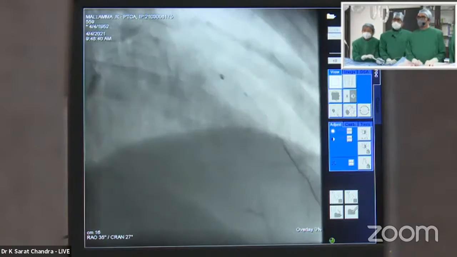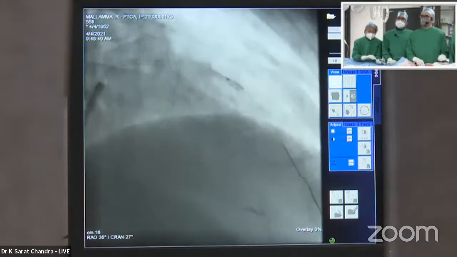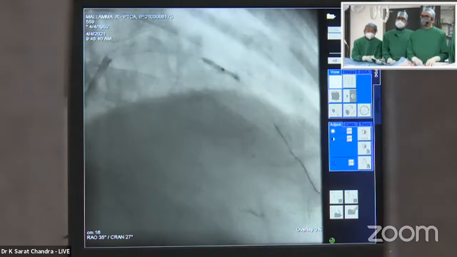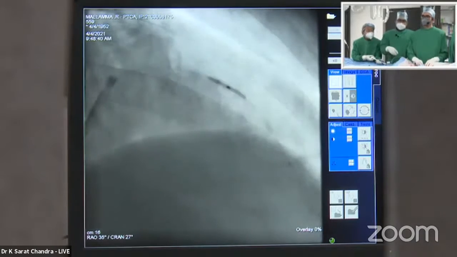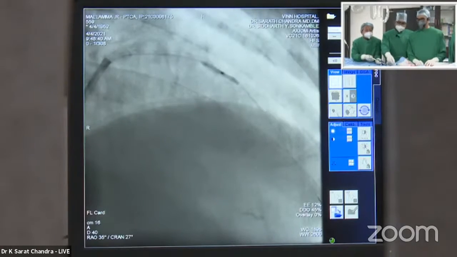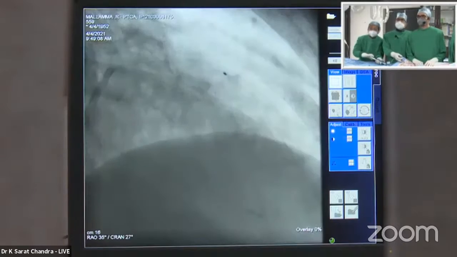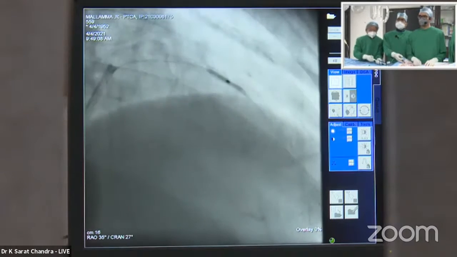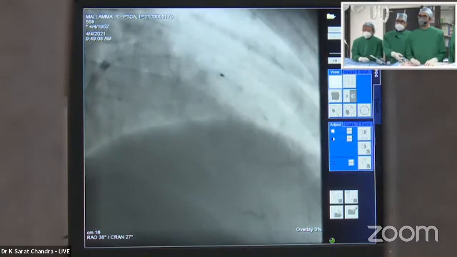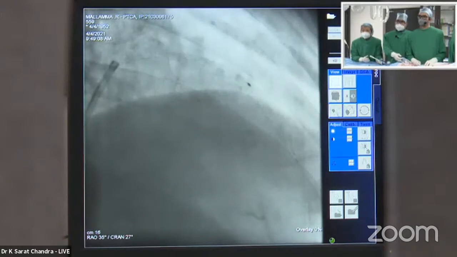Yeah, now inflate it again. It has not crossed it. Yeah, so we were asking about the diagonal, sir, we have not been able to wire it because there was a difficulty. I think we can hold on to the diagonal for now. Do the LAD, get a good result. Sir, if stents go across and he's not able to wire, then the diagonal closing will be a bigger problem. Deflate. So my question is, would you use some other wire to wire the diagonal so that we would be able to handle it if it closes?